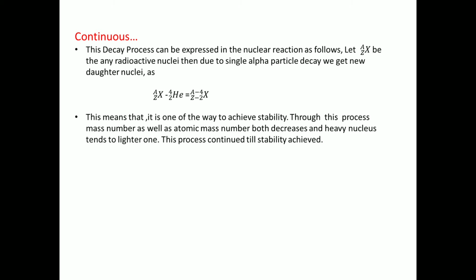Its mass number is decreased by 4 and its atomic number is decreased by 2. This is one of the ways to achieve stability. Through this process, mass number as well as atomic number both decrease and the heavy nucleus tends toward a lighter one. This process continues till stability is achieved.